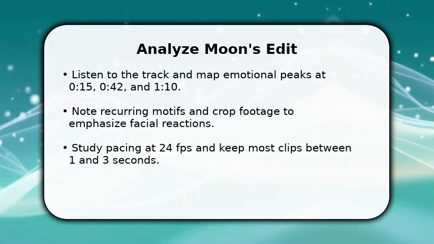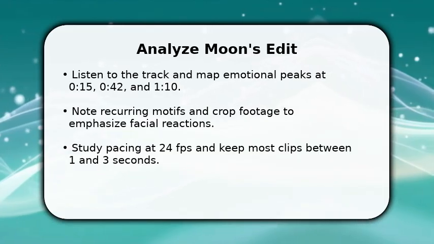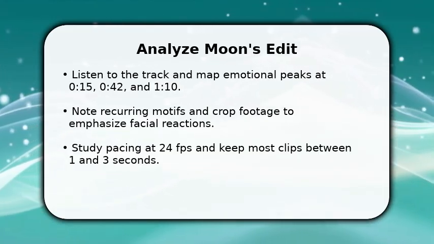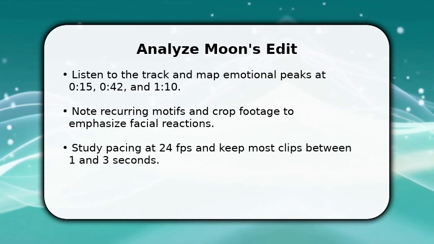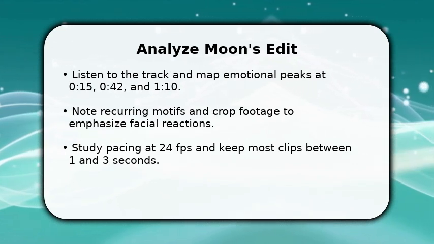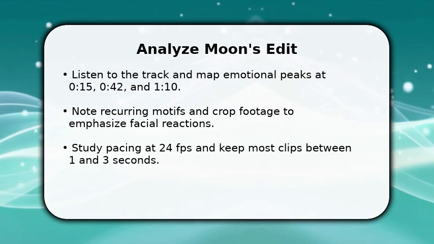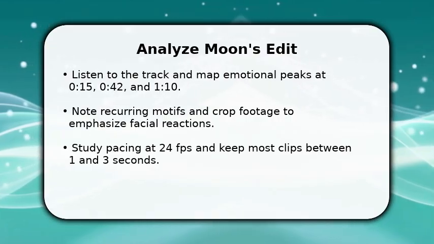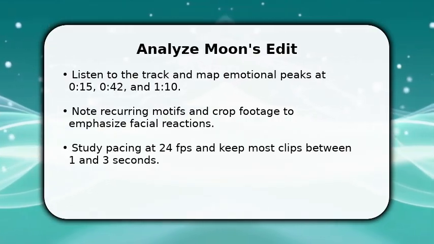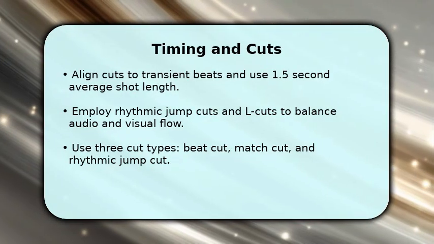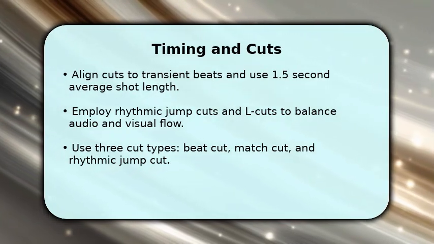Note how camera angles return to close-ups on important lyrics. Keep pacing crisp by targeting clip lengths between 1 and 3 seconds. Use a 24 FPS timeline to match cinematic timing and maintain visual rhythm across the edit. Set up a timeline with 24 FPS and ripple audio on a separate track.